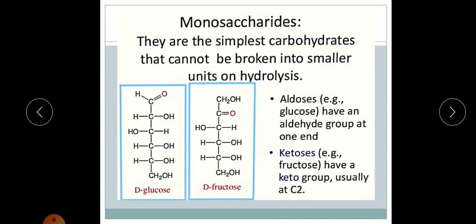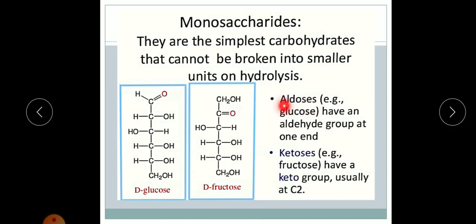Monosaccharides are the simplest carbohydrates that cannot be broken into smaller units on hydrolysis. For example, glucose and fructose are monosaccharides. They cannot be further broken down on hydrolysis. Aldoses have an aldehyde group at one end.